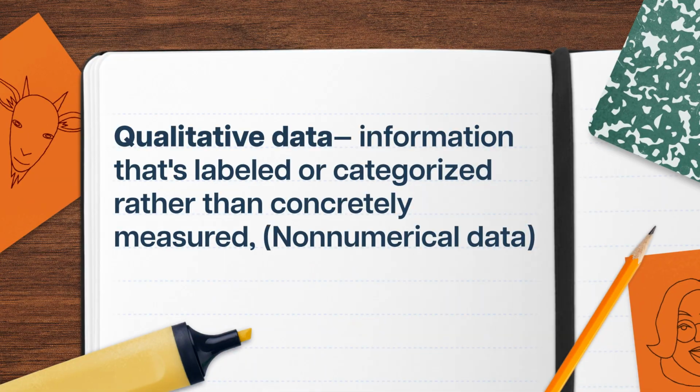In the US, college can be super expensive, which is probably why you're watching this video. But worth can mean a lot of other things. So we could talk to students at different colleges about their experiences through things like interviews or focus groups. What we're collecting becomes qualitative data, or information that's labeled or categorized rather than concretely measured. Think about words or emotions, or a one-star review of that super spicy ramen that just reads, "Please send help." Measuring happiness or satisfaction isn't as simple as adding or subtracting numbers.